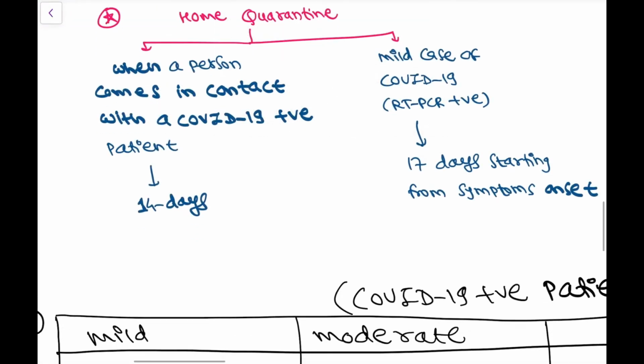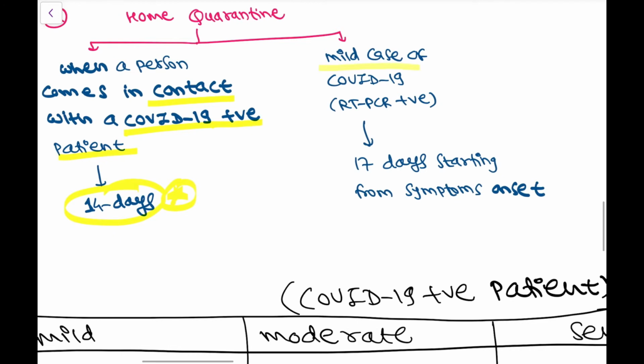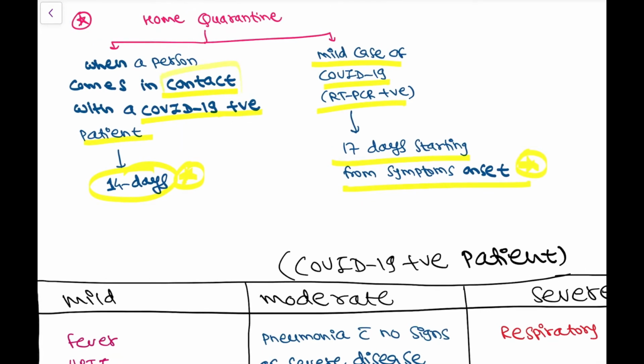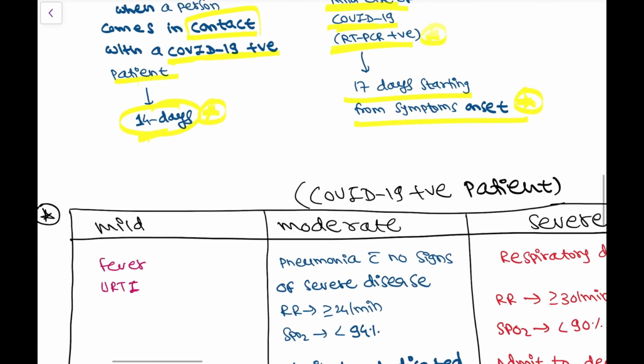Now, home quarantine. When a person comes in contact with a COVID-19 positive patient, he has to be quarantined for 14 days. But a mild case of COVID positive, that is RT-PCR positive, has to be quarantined for 17 days starting from the symptoms onset.